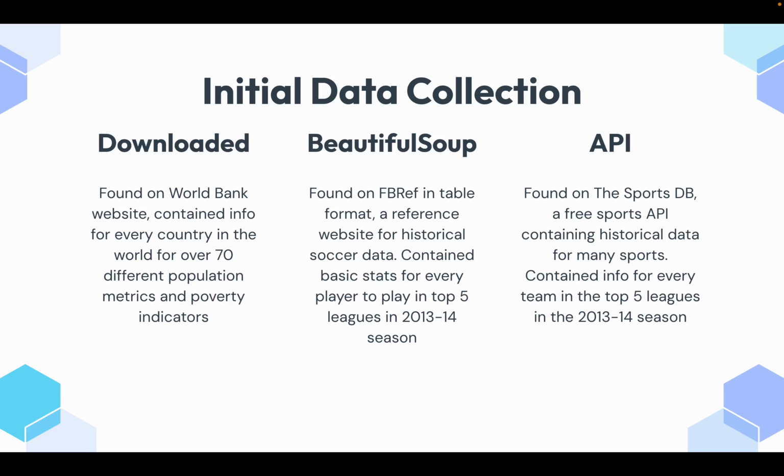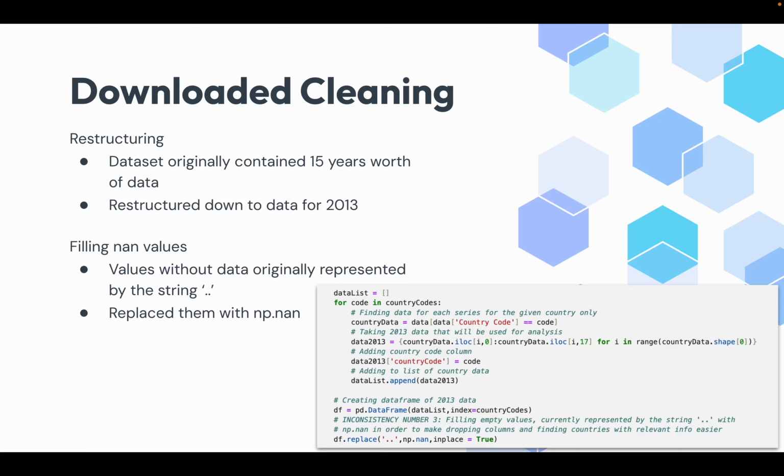And then an API called the Sports Database, which the data I got from it contained info for every team in the top five leagues for the 2013 to 14 season.